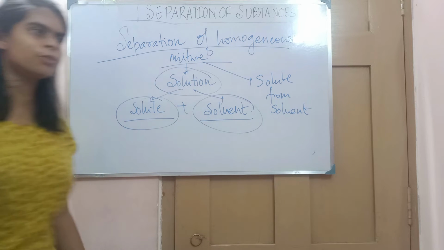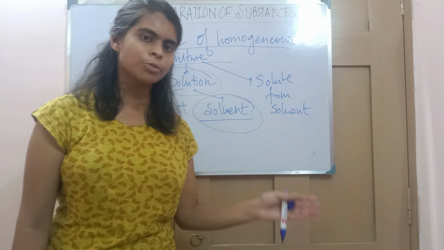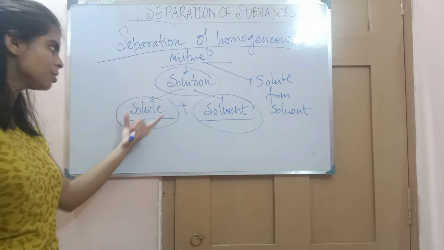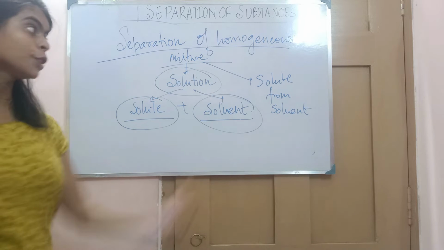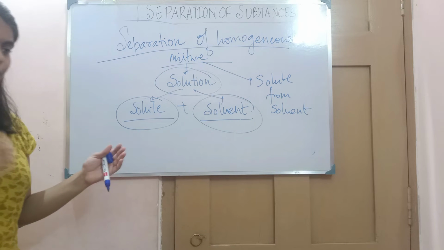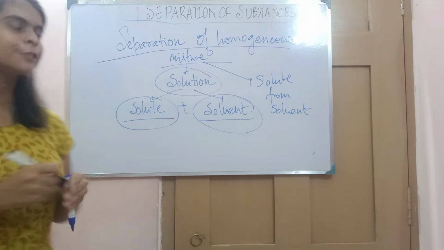Since it is clear that solution contains solute and solvent, we will separate solute from solvent.